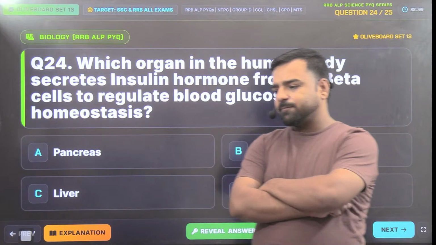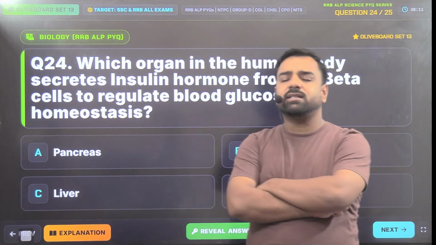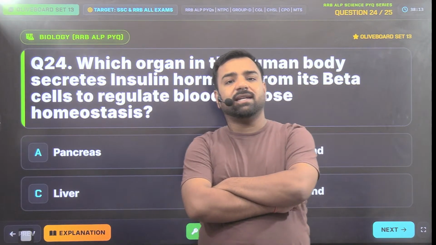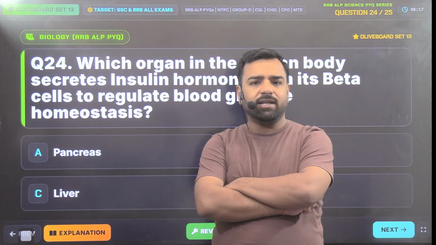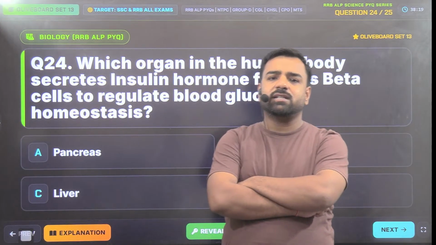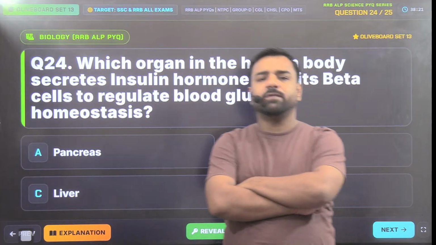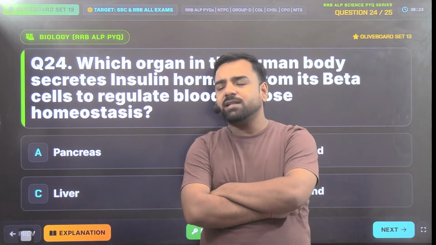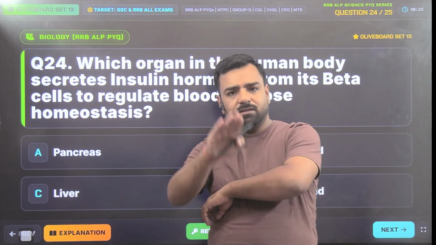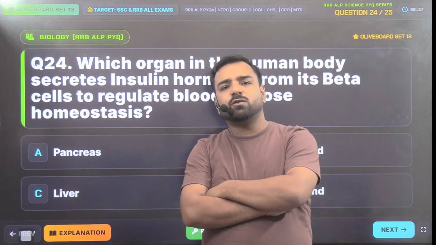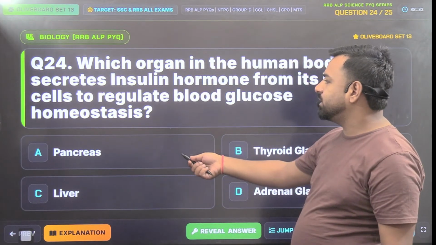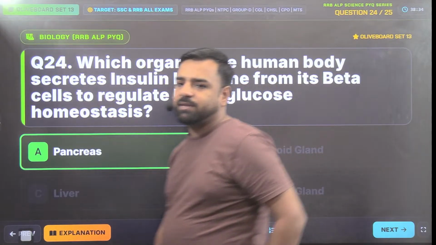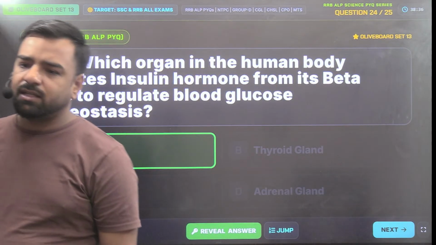The reason is that it can release the hormone as well as the enzyme. For the hormones, we can go with the islets of Langerhans of the pancreas. Alpha cells secrete glucagon, which increases the glucose level. Beta cells manage the glucose by taking it down, and then we have somatostatin there, right? So here pancreas is the answer, it's not the thyroid gland. For the insulin part, please remember the answer will be pancreas.